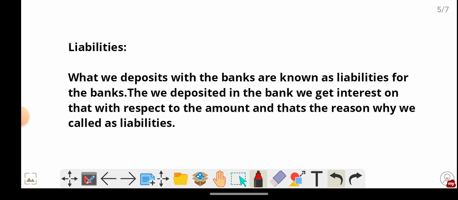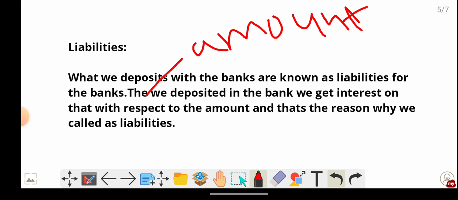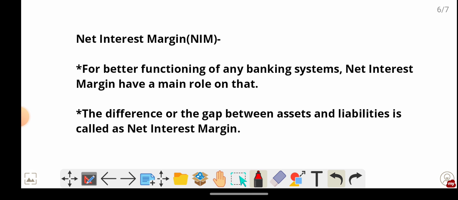Next, liabilities. What we deposit with the banks are known as liabilities for the banks, and the amounts we deposited in the banks, we get interest on that with respect to the amounts, and that's the reason why we call them liabilities.